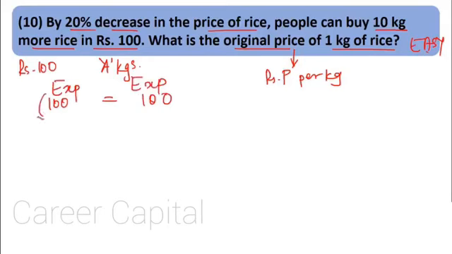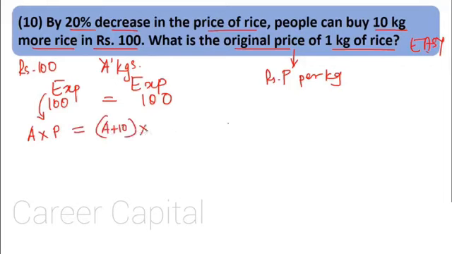Now what is expenditure? We have seen expenditure is nothing but the amount of rice times the rate of the rice. Initially it was A kg, into what is the rate of the rice? Initially it was P rupees per kg, that we have assumed. Now in the second case, when the price was decreased, how much rice were people able to buy? A plus 10 kg, because 10 kg more was possible for them in the same 100 rupees.